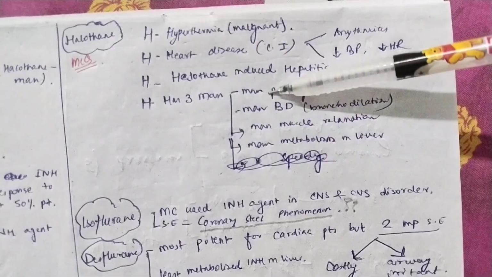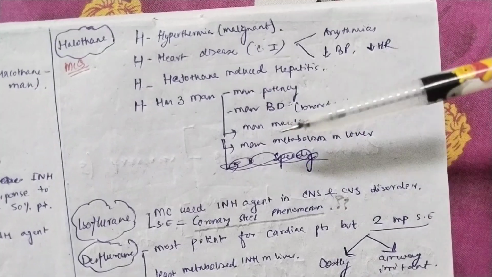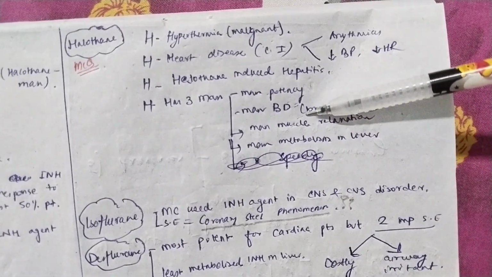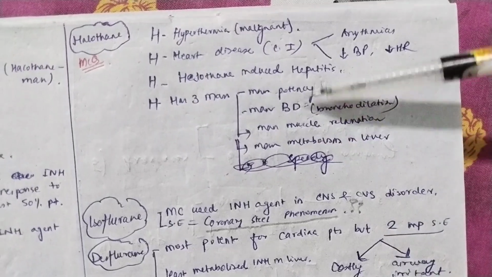What are the maximum 3H? It is having the maximum potency. It is having the maximum bronchodilation, and it is having the maximum muscle relaxation and maximum metabolism in liver. So basically 7 points that you remember. 1, 2, 3, 4, 5, 6, 7.